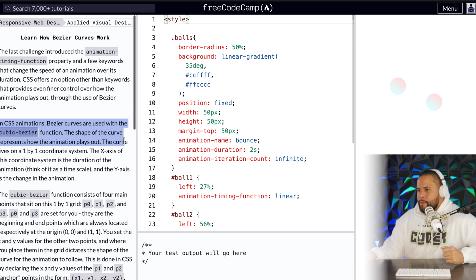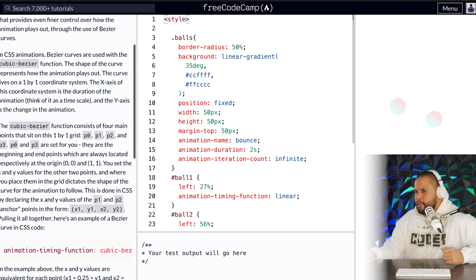The shape of the curve represents how the animation plays out. The curve lives on a 1x1 coordinate system. The x-axis of the coordinate system is the duration of the animation. Think of it as a time scale. And the y-axis is the change in the animation. The cubic Bezier function consists of 4 main points that sit on this 1x1 grid: P0, P1, P2, P3. P0 and P3